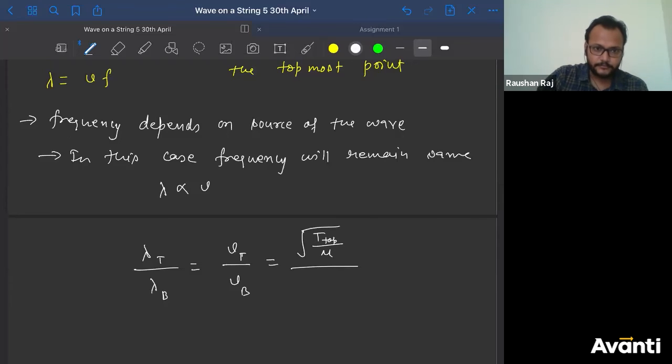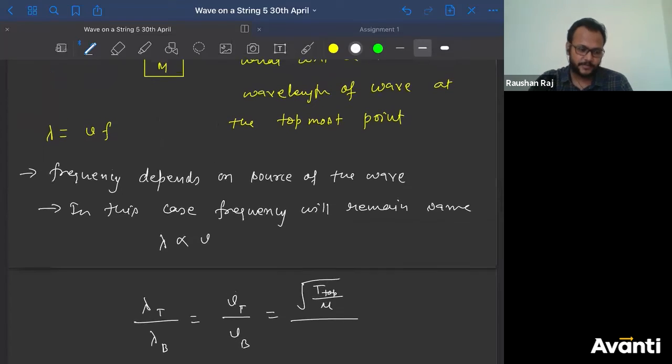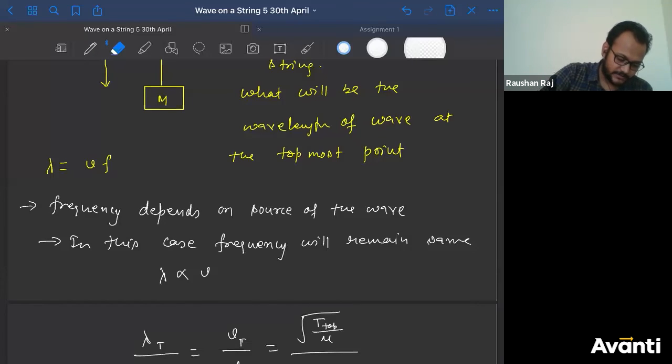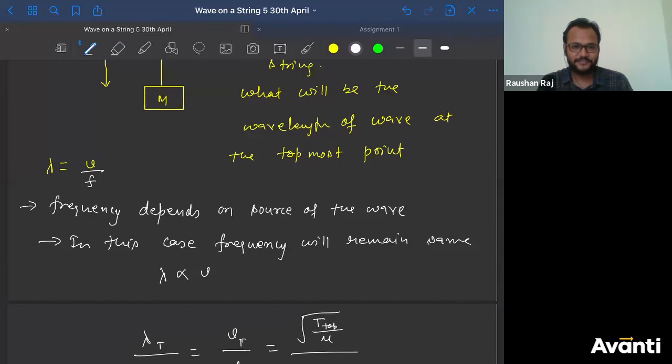What should I write here? Did I write something wrong? V by F. Okay, my bad, my mistake, sorry. So lambda is what? V by F. Thank you guys. Thank you Gopal Krishna for notifying that. Thank you. It's my mistake. Sorry. Gabbar, don't get angry.